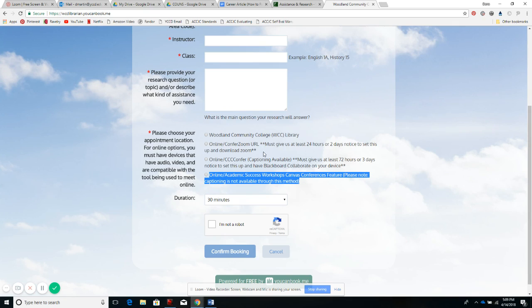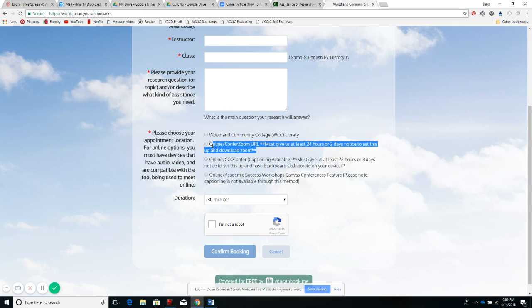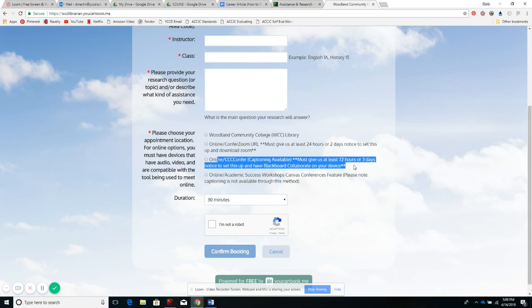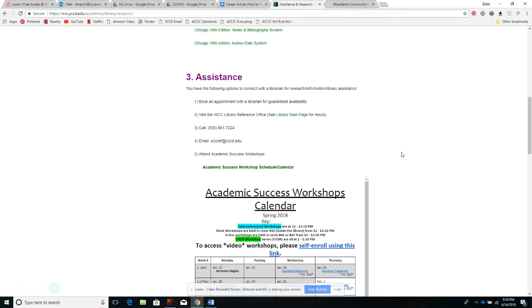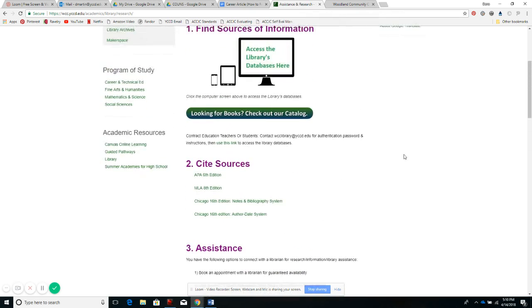If you need accessibility, you need to use the Confer Zoom and give me some days notice because I would have to have someone there to type, or we can use CCC Confer, but I need 3 days to let them know that we need the captioning as well. So you can get online help as a DE student, so I wanted to make sure you know how to get assistance for that. Okay, so back to getting to the databases, I'm going to scroll back up on this web page.